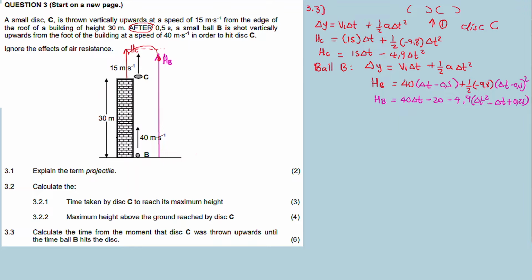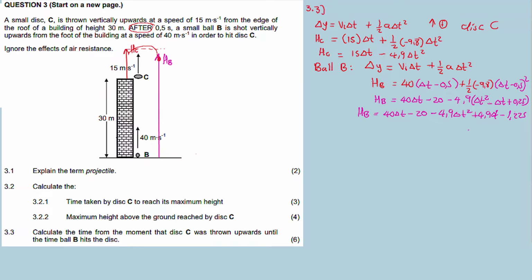I don't want to sound like those physics teachers, but I don't teach maths. Anyway, here you just do your algebra, and then you get something like this, then you distribute the negative 4.9, you get something like this, yes?